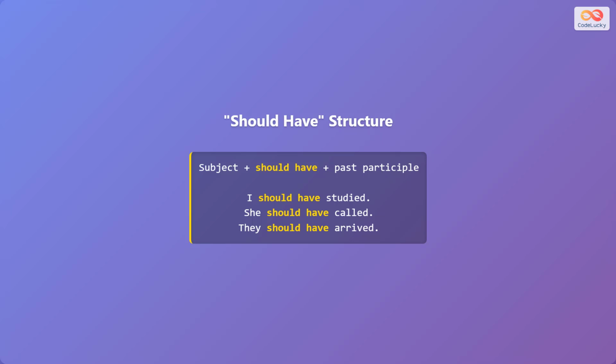The structure is subject plus should have plus past participle. For example, I should have studied. She should have called. They should have arrived. Notice should have always goes together, followed by the past participle form of the main verb.